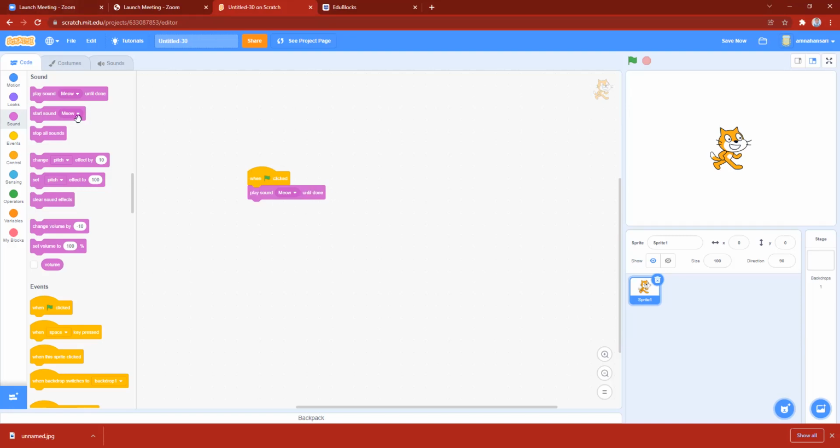With this play sound until done, let's just take an example. Start sound and play sound until done. Wait a second. See, I put first start sound meow and then play sound until done. So they both said meow at the same time. Play sound until done makes the sound until done and then plays the other sound.